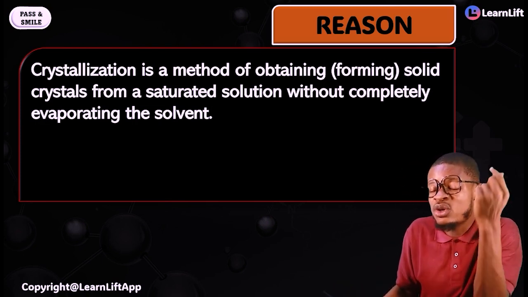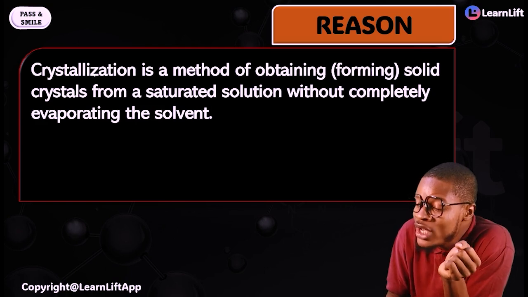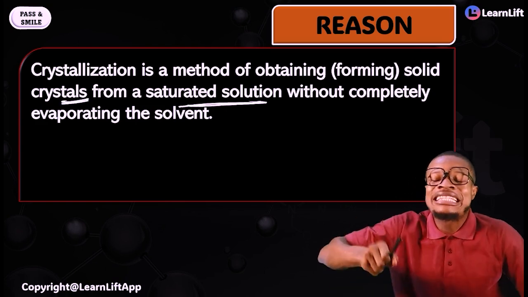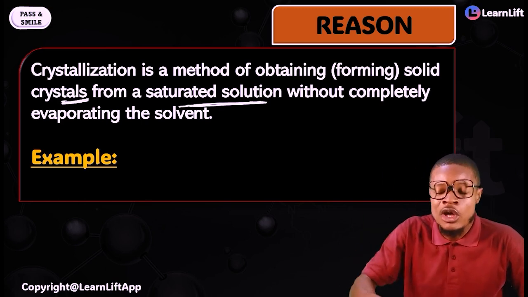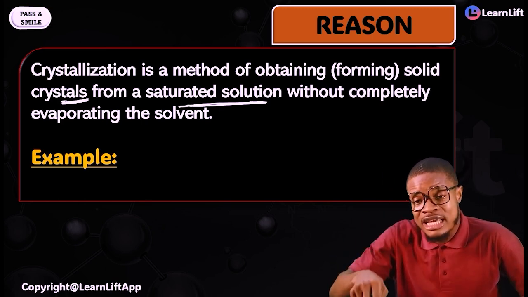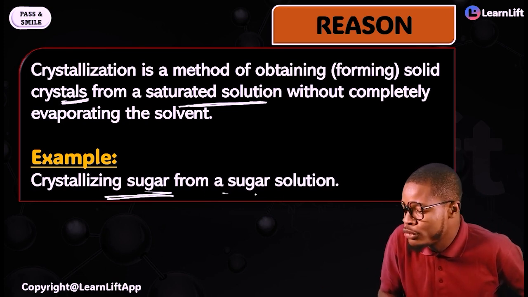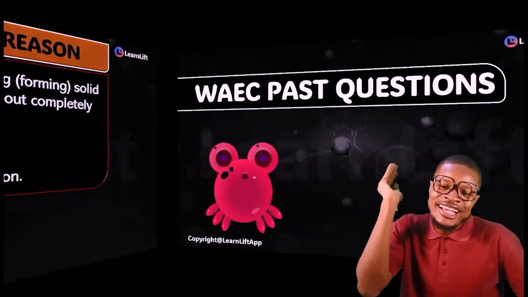This definition must enter you. Crystallization is the method of obtaining solid crystals from a saturated solution without completely evaporating the solvent. The major example is crystallizing sugar from sugar solution.